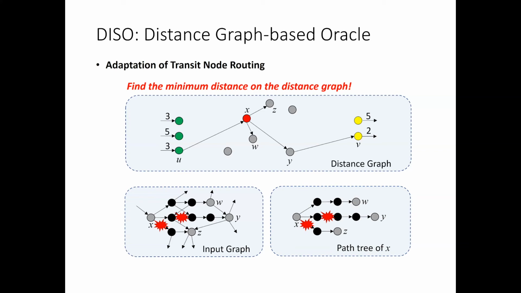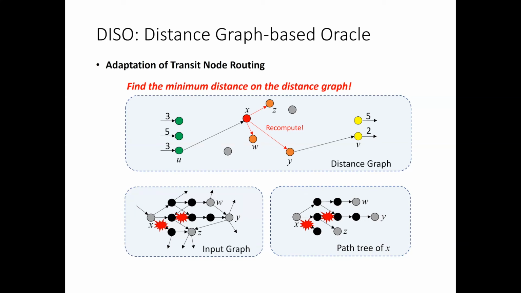In that case, some of the edge weights from x may be invalid. Their corresponding paths in the input graph can have failed edges. Since exactly identifying which edge weights are invalid requires somewhat expensive cost, we recompute all the edge weights from x based on the path tree of x. After the recomputation, the algorithm conducts relaxation with new edge weights.